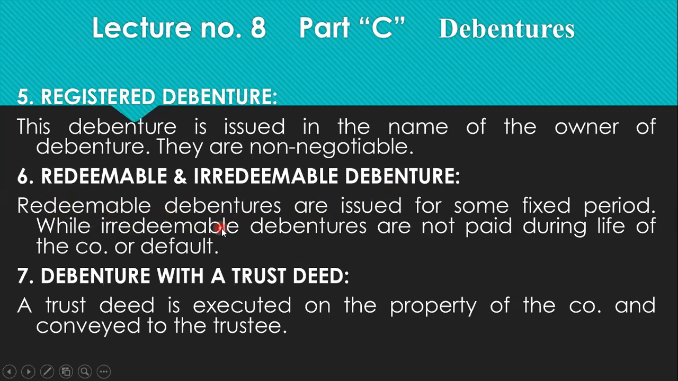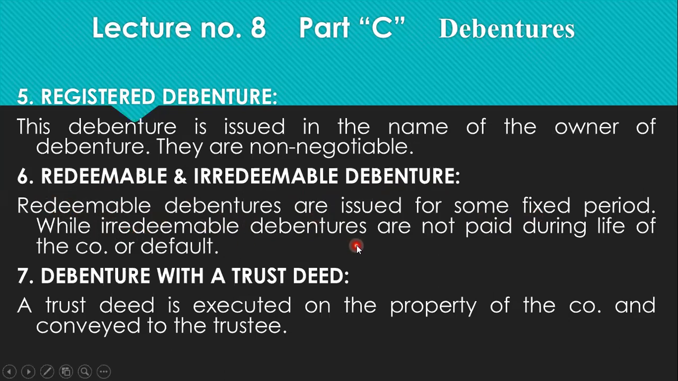One that is redeemable, that is issued for a fixed period. On the expiry of this fixed period, the debenture will be redeemed, that is given back to the company, and the creditor will get his principal amount from the company.